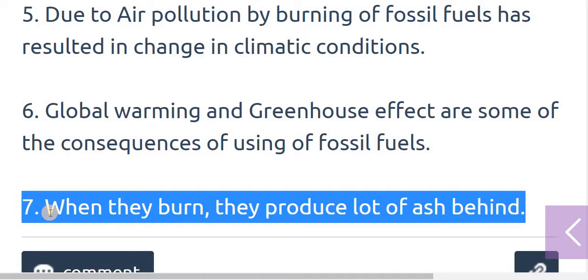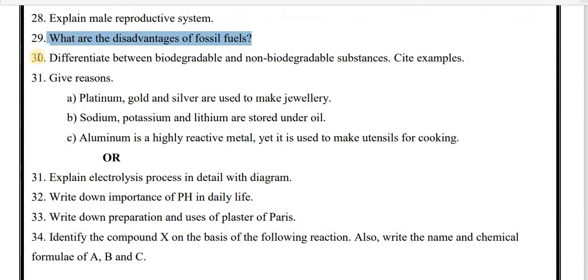If this kind of question is asked for 3 marks, you have to write a minimum of 6 points. Maximum, you can write according to your way. But in a 3 marks question, you have to write at least 6 points. Now let's see the next question. Question number 30.